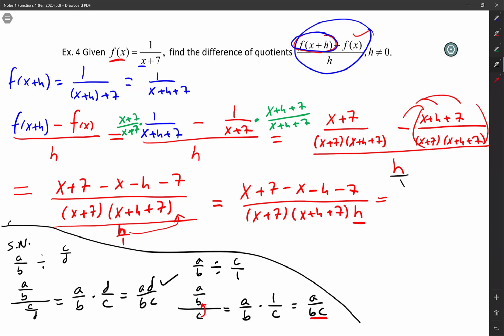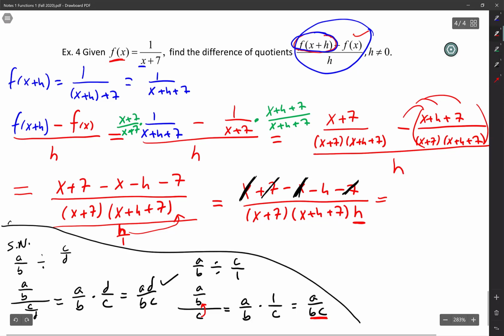All right, so here we go. Now that we've conquered that situation there, now we're ready to zero stuff out. So on the top, I have a positive 7 and a negative 7. Those zero out. And then I have a positive X and a negative X. Those zero out. The only thing you have left is an H. You have a negative H, actually. So I'm going to erase this H over 1 here so I can have some space.